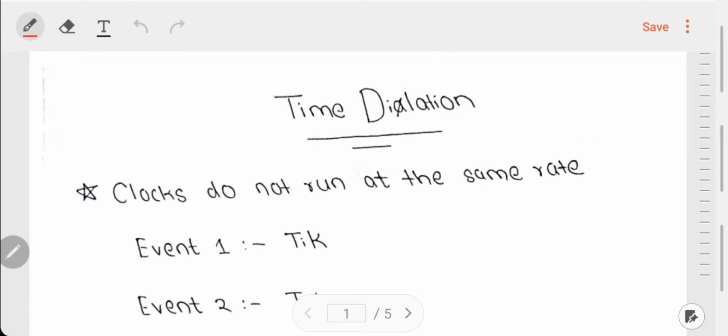Hello. So this is lecture 4 of the special relativity series, and today's topic is time dilation. Okay, so starting with the topic.